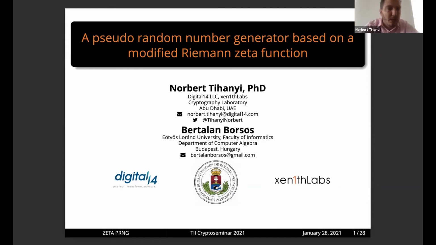Welcome, everybody. I would like to make a presentation regarding the Riemann zeta function and some random number generators. This is a joint work with Bertrand Borchos from the Eötvös Loránd University. And regarding the Riemann-Siegel function, it's also a joint work with Professor Attila Kovács. We studied the Riemann-Siegel function many years ago, and many interesting behaviors can be expected from this function. We would like to show some ideas on how to use it as a random number generator.